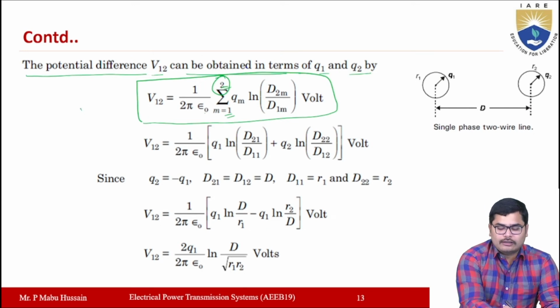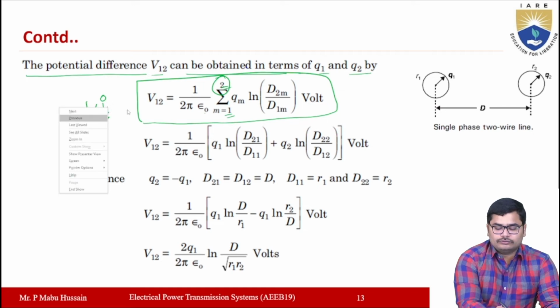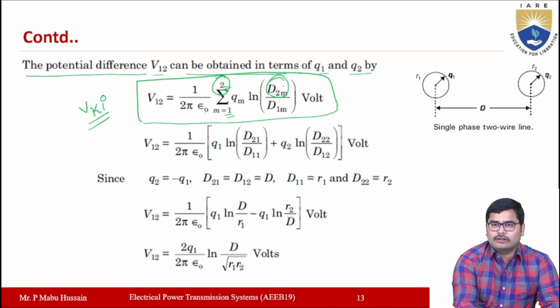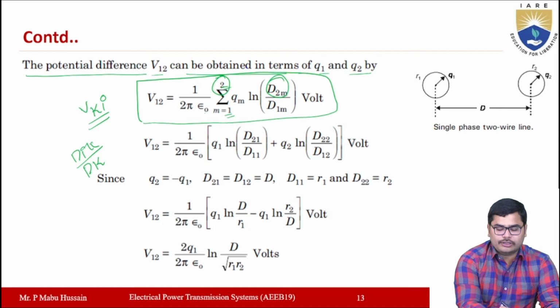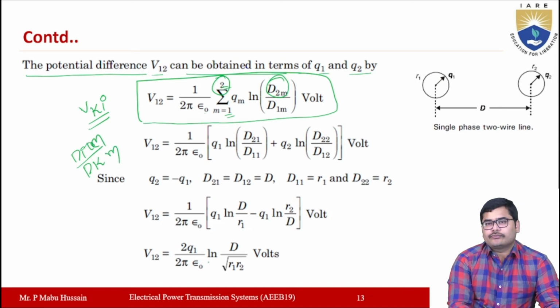In the previous slide we calculated the Vki. Now the distance in the numerator will be Dik and the denominator is Dkm.